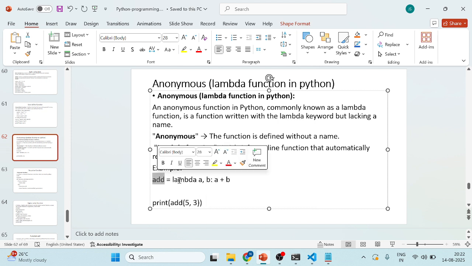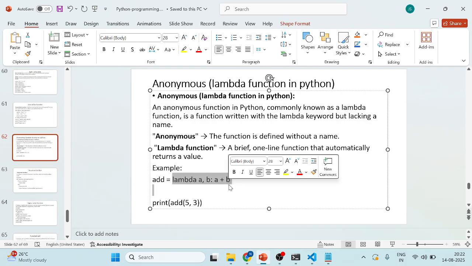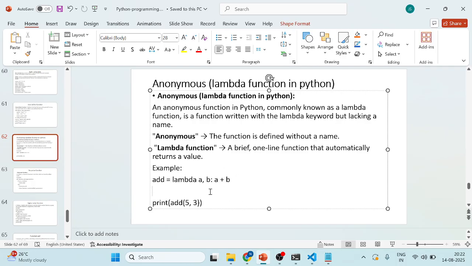So we have a variable, and we are giving the value. In that value only we are writing the logic here. So a plus b, I am passing the values as parameters here, a and b. As a function name I'm calling the add here.